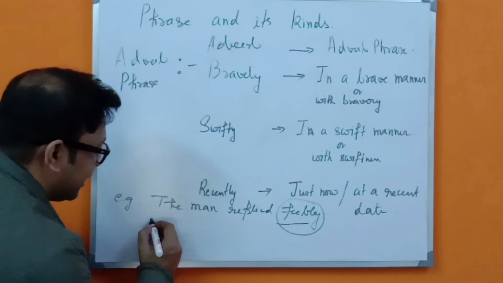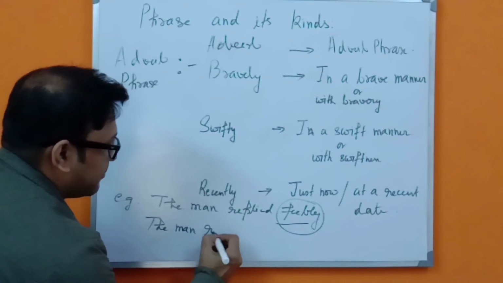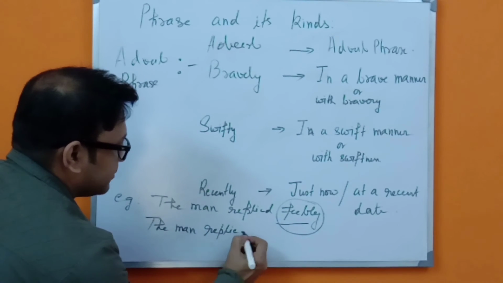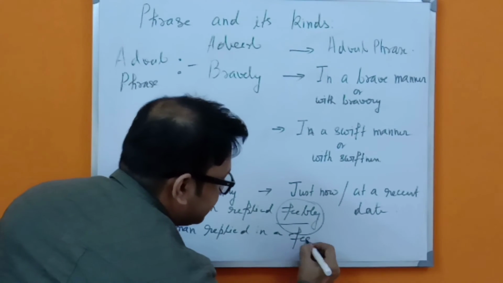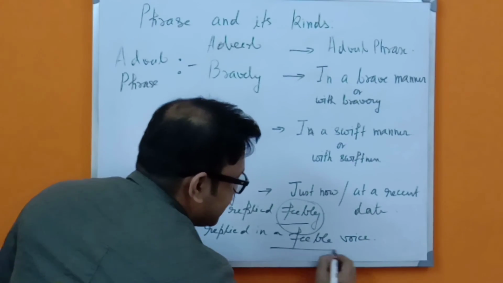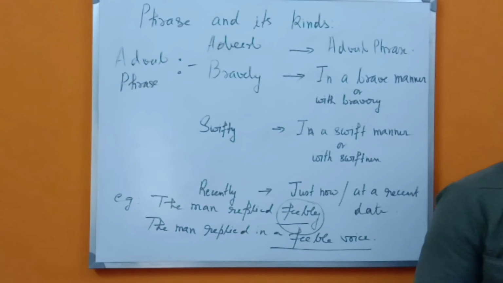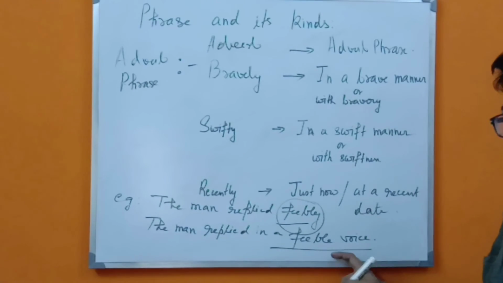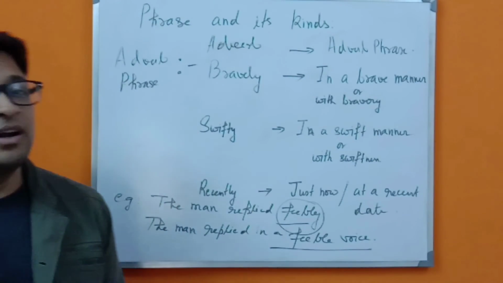So I will write like this: the man replied in a feeble voice. So the man replied in a feeble voice. That shows the condition of the voice or the condition of that particular subject.